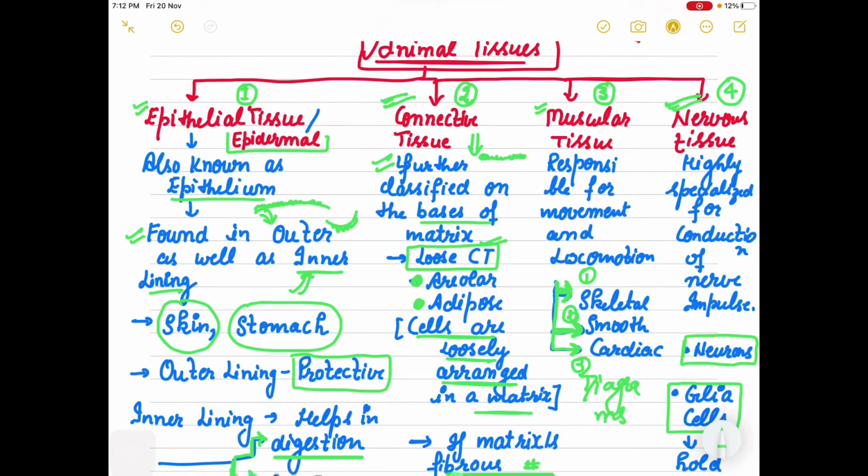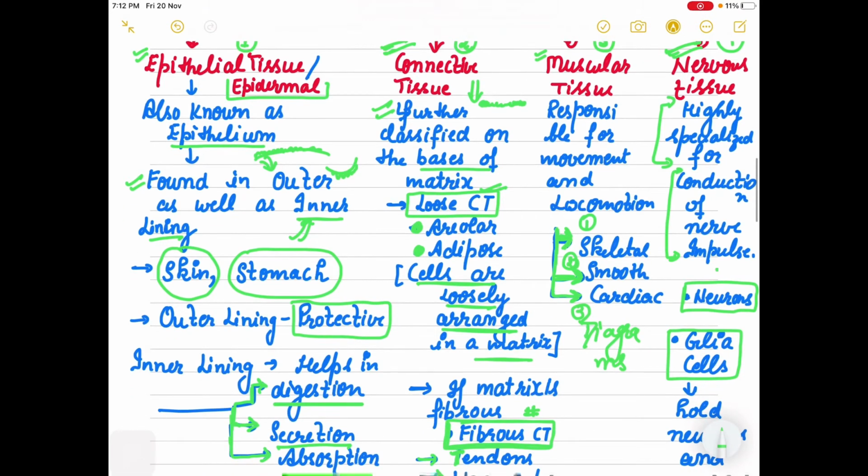All of you know now, because we have already finished our chapter neural control and coordination, and we know that nervous tissue is highly specialized in our body, and it is responsible for conduction, for transmission of nerve impulses, and the cells which play a major role, that is the neurons.